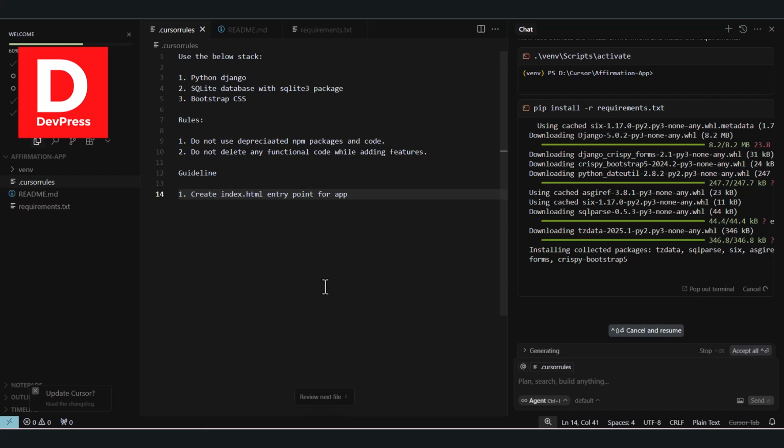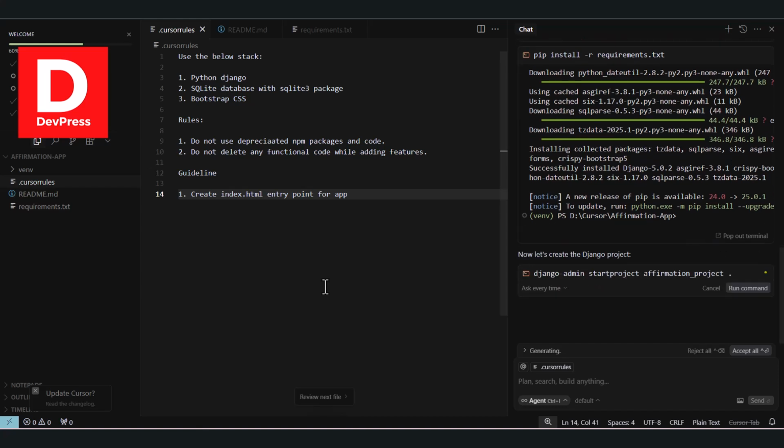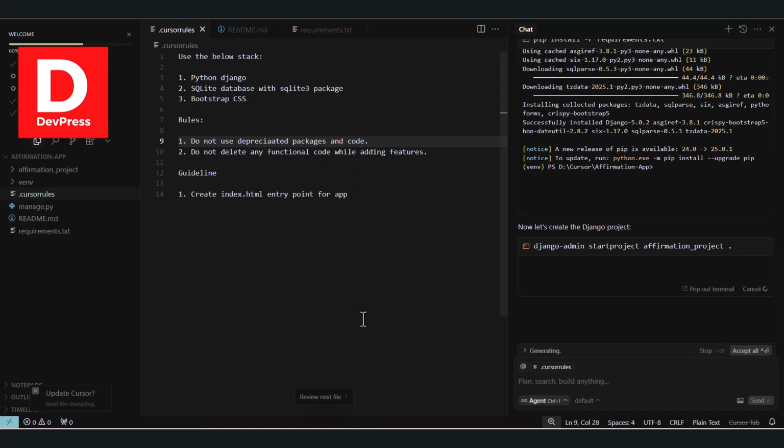Most of those packages are here, only one instruction was wrong, which is related to npm packages. Considering we are using Python, we don't need to use that. You can just save the Cursor rule and run the command again.